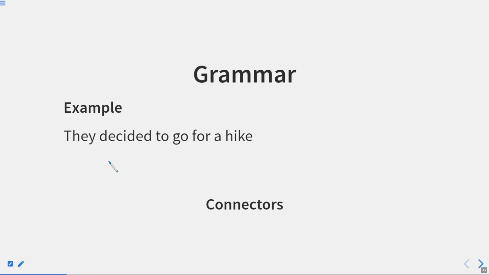Now, they decided to go for a hike. If this is the sentence, it is a complete sentence. If it is written, nobody will ask you why, how, what, nothing. The sentence is absolutely correct. Though it is not beginning with although, this is the main clause and this sentence stands alone. And it has some meaning as well.